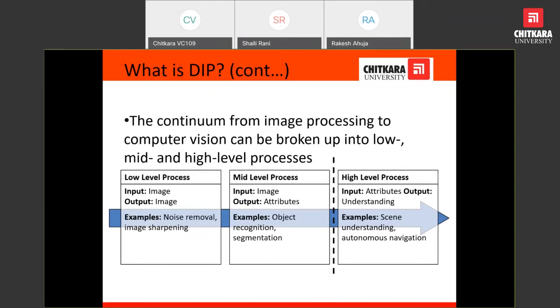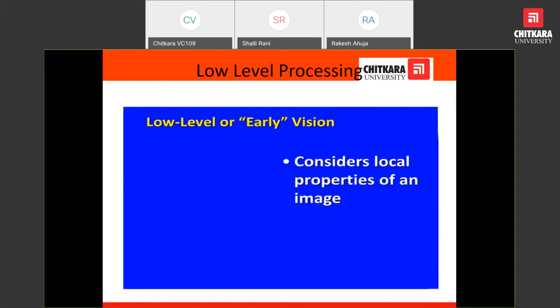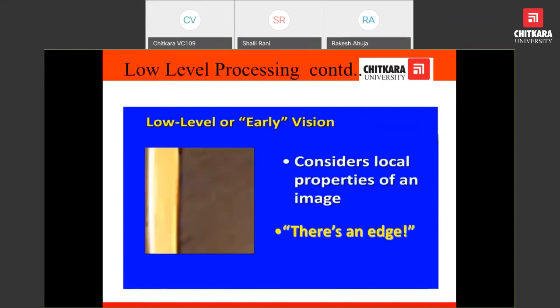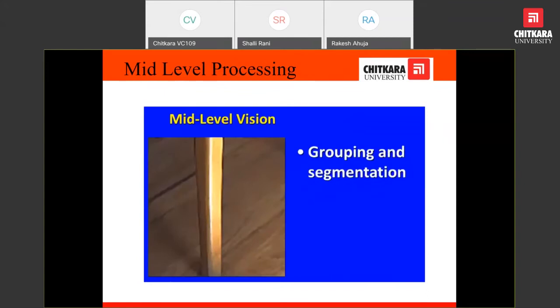We have already discussed the low level with this example. There is an image. Now we will discuss the middle level of vision. In middle level of vision, we have already discussed what the input and output are. The output is to find what the objects are. This is possible by grouping and segmentation.